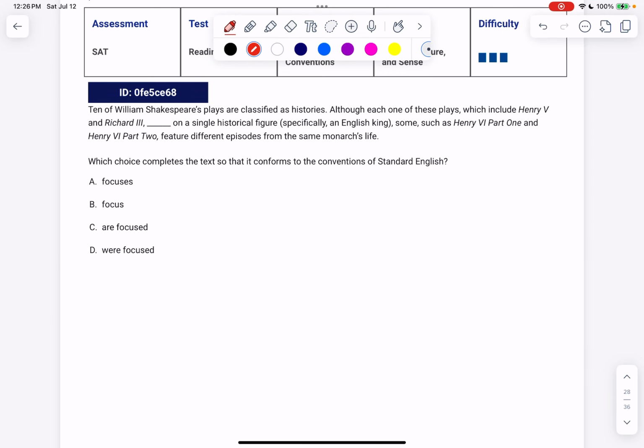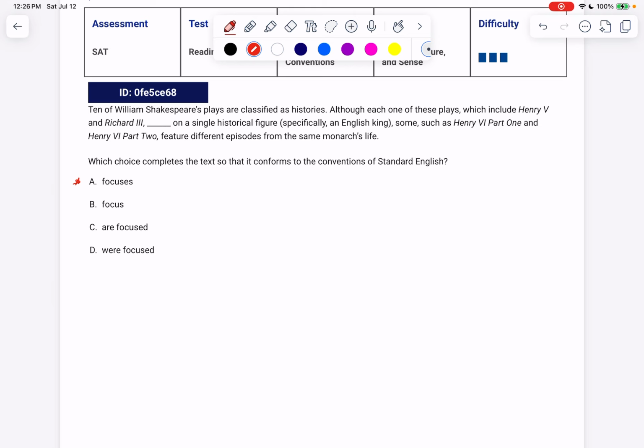All right, looking at the verbs and the answer choices. Focuses, that's present singular. Focus, that's present plural. Are focused, that's present plural. Were focused, that's plural past. I'm noticing I have three plurals. A is a singular one. I also have a variation in verb tense and agreement. A is tempting me just because it's the only singular one, but let's double check so we don't